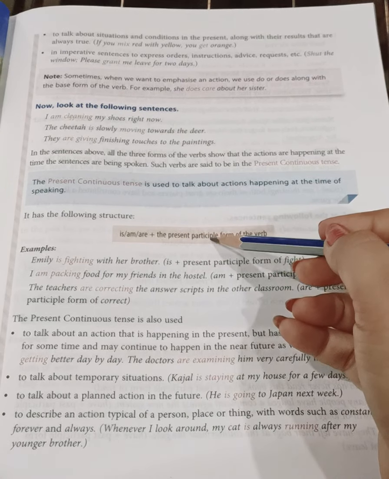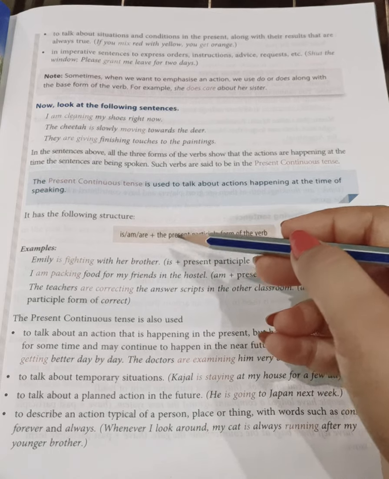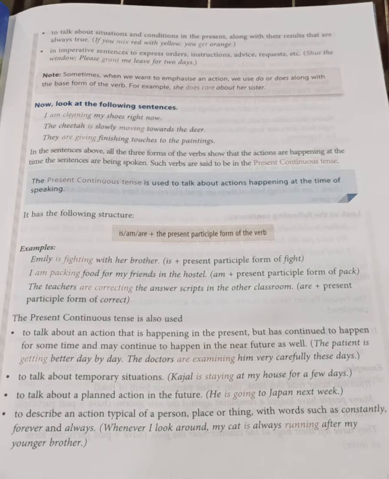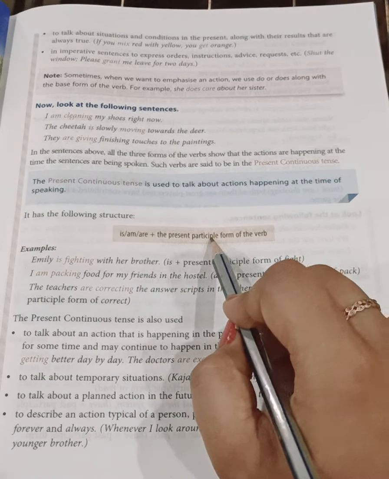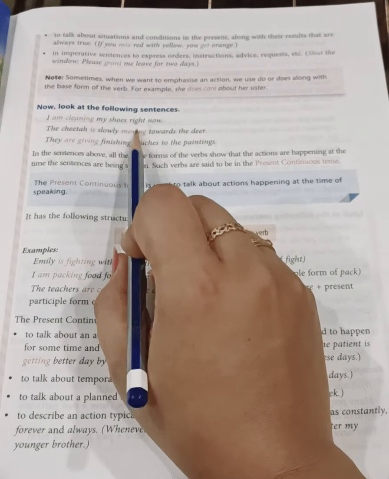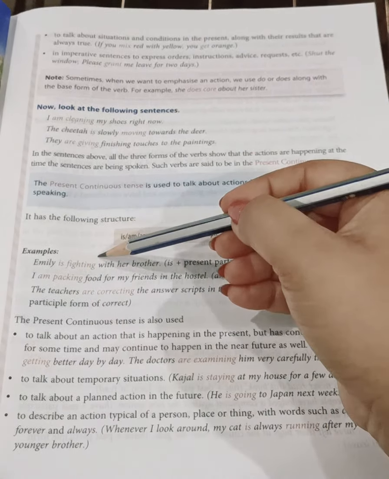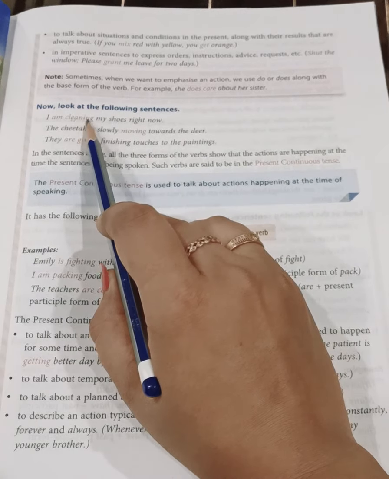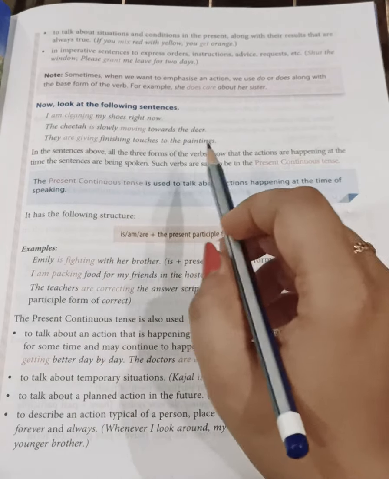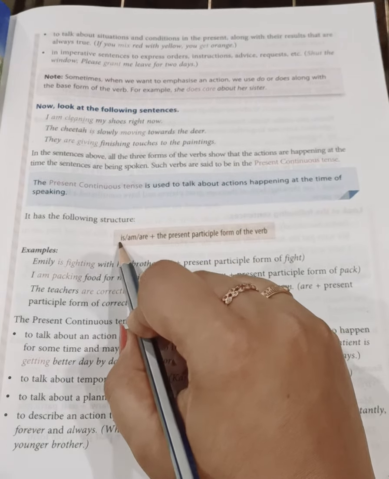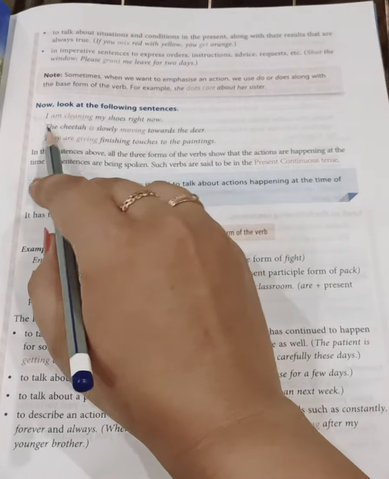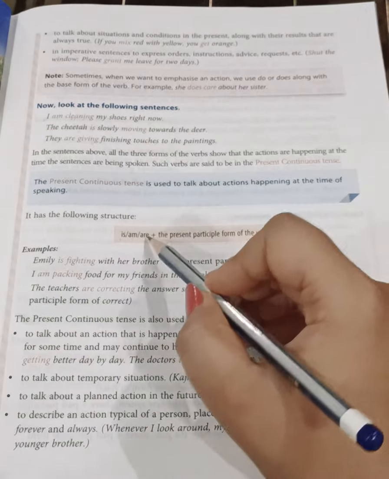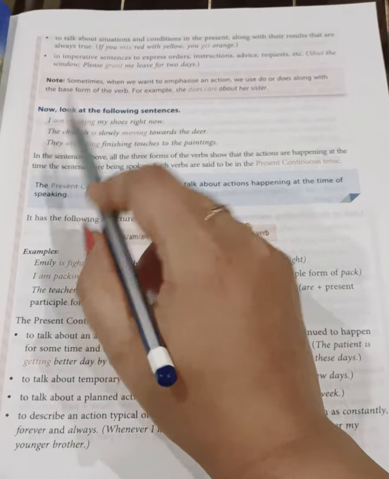Now what is a present participle? Whenever we use any verb first form with ing, that is a present participle. For example, cleaning, moving, giving, fighting, packing, correcting. In all these words, you see that ing is used with the first form of the verb. Now, is, am, are. Is is used with the singular subject, as I have explained here. Am is used with only I, as we have seen here. And are is used with the plural subject.